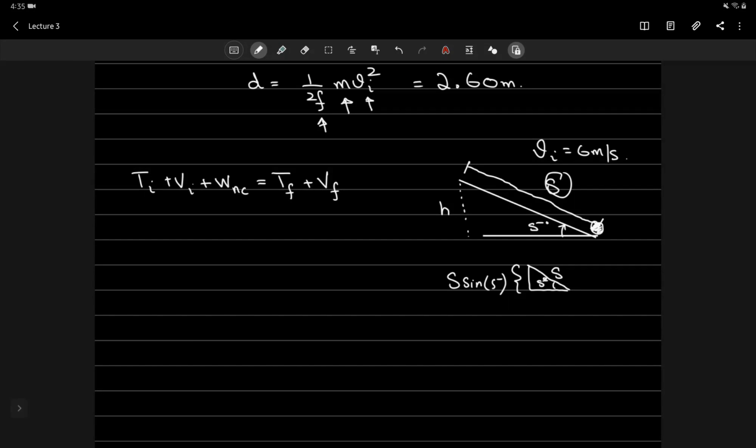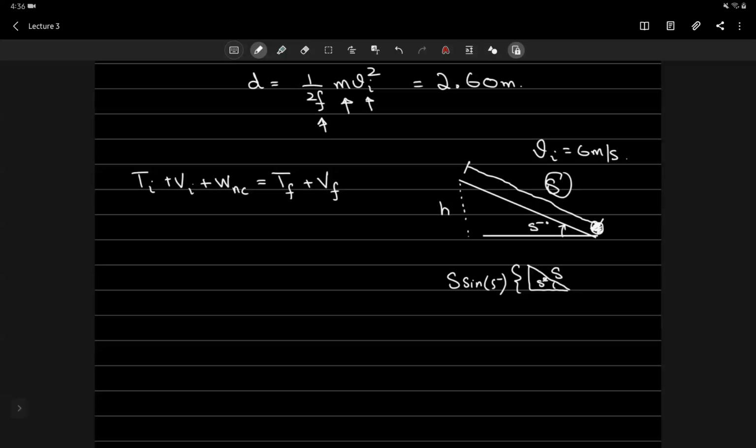But remember that the ball is sliding up the slope, and to do that, it must be doing work against the force of gravity, right? And well, we know that gravity is a conservative force for which I can define a potential, right? और तो वो potential जो है वो हमारे पास conservative force के लिए है.